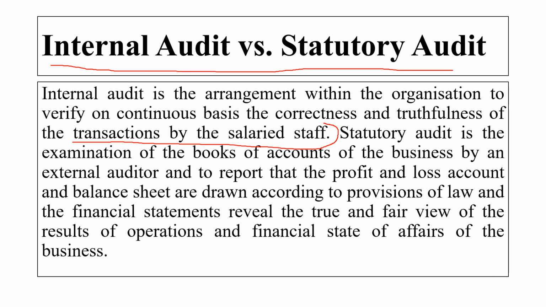Then a statutory audit is the examination of the books of account of the business by an external auditor. Okay, who is doing this statutory audit? Then is an external auditor, and the report that of a profit and loss account and a balance sheet are drawn according to the provision of the law, and a financial statement reveal the true and fair view of the result of the operation and the financial state of affairs of the business. Okay,